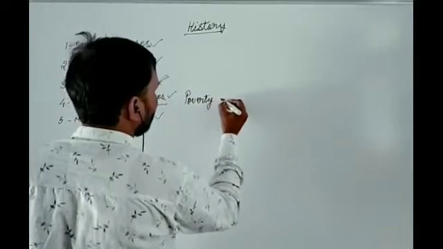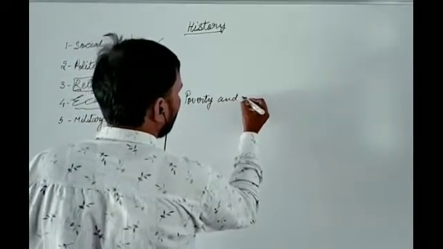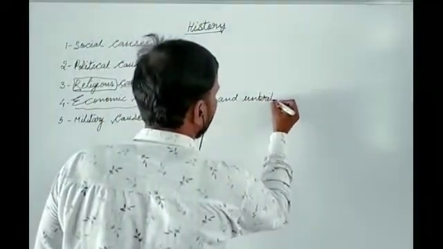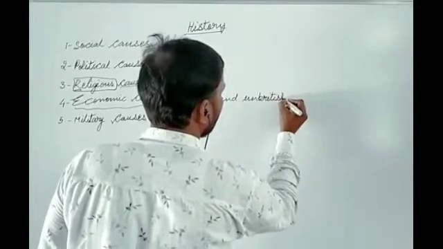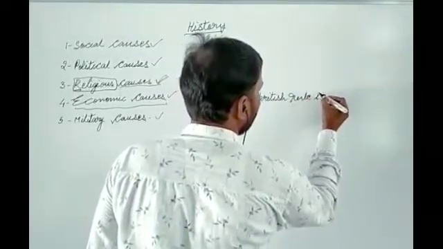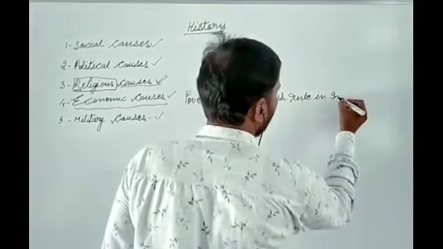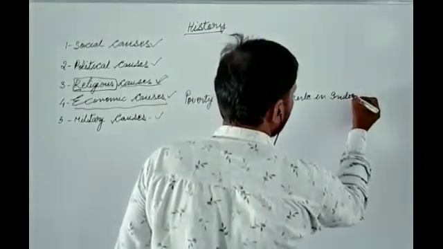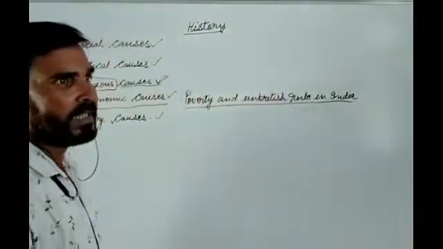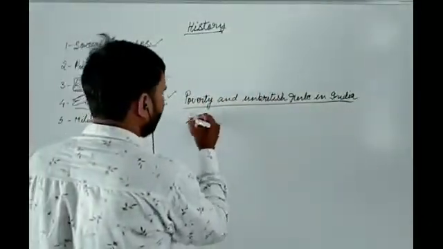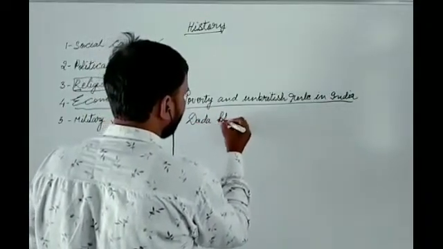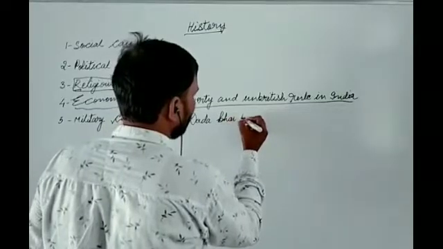Poverty and Un-British Rule in India. This is a very important book. You have to learn this name, and the writer was Dadabhai Naoroji.